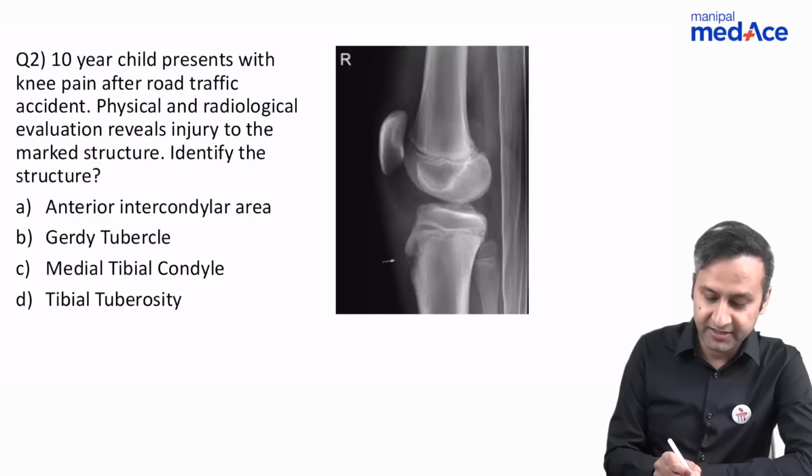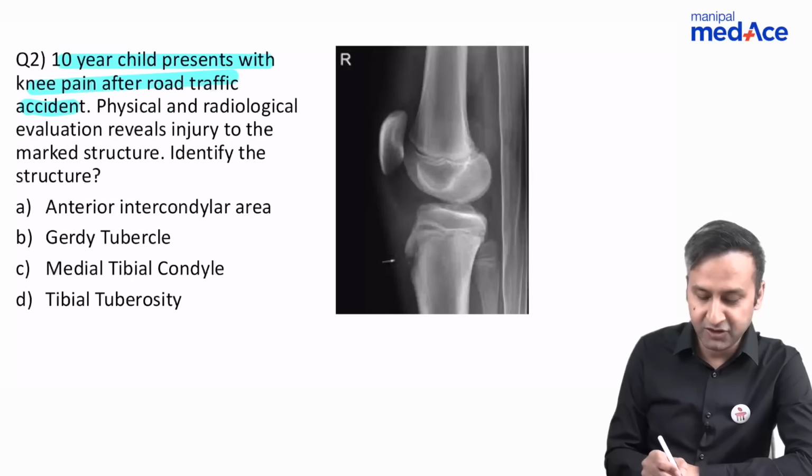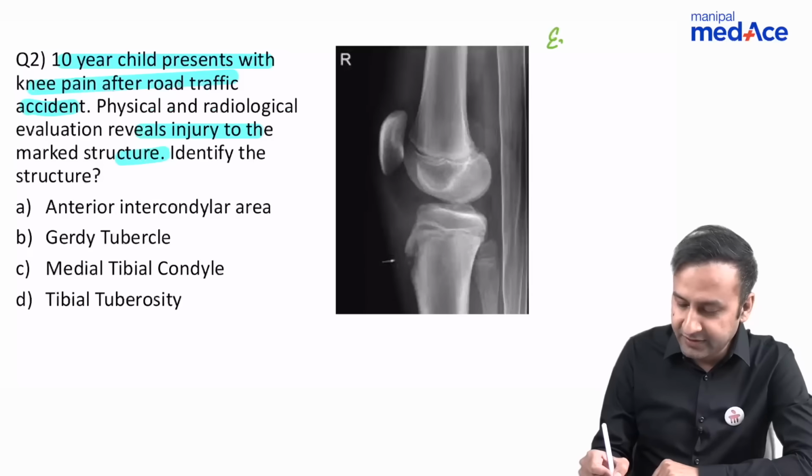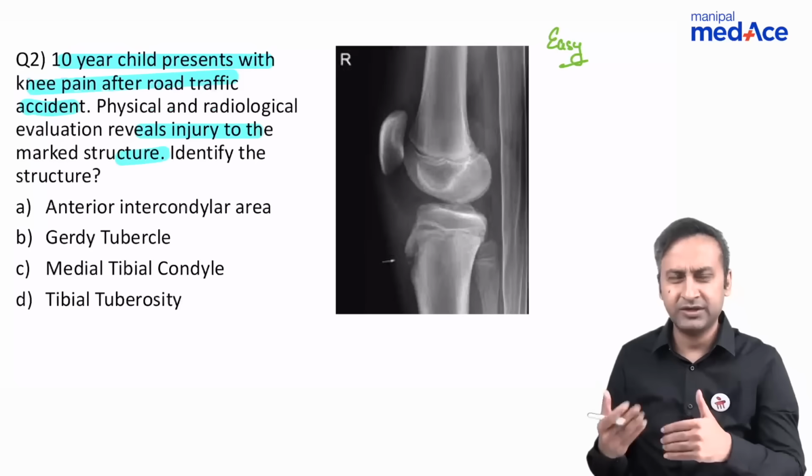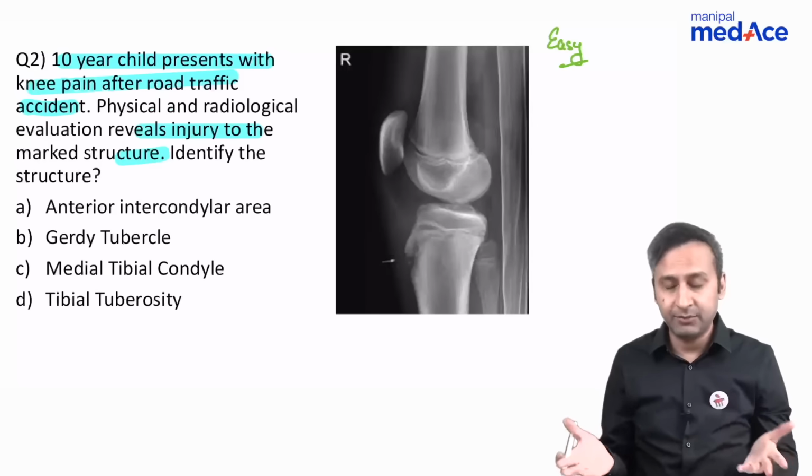A 10-year-old child presents with knee pain after a road traffic accident. Physical and radiological evaluation reveals injury to the structure marked. Now, this was an easy question. I'll call it an easy question. It is also integrated to orthopedics, to anatomy, you can say.